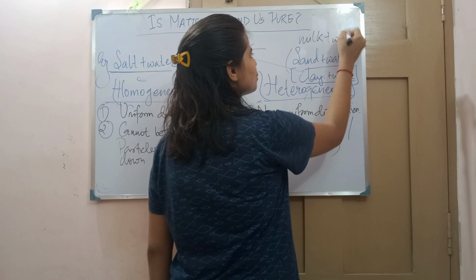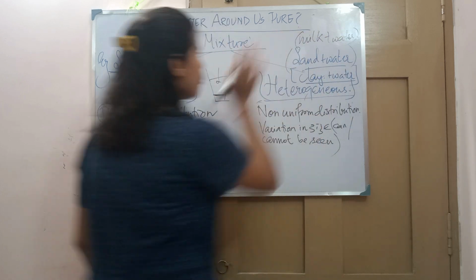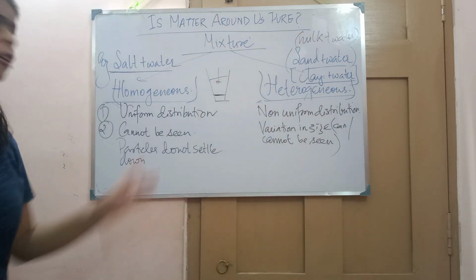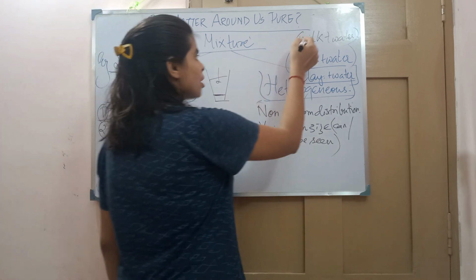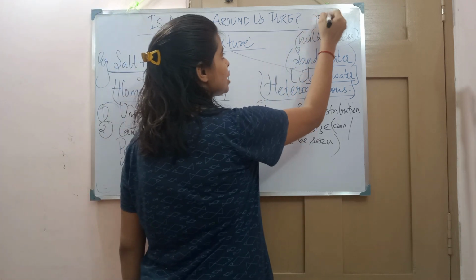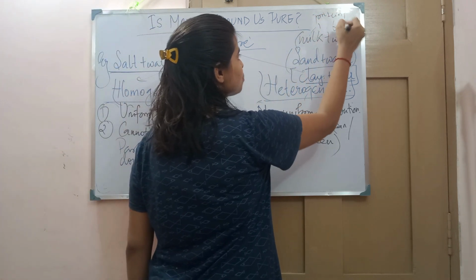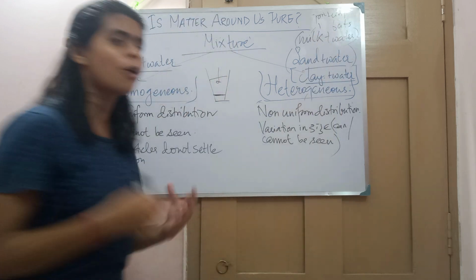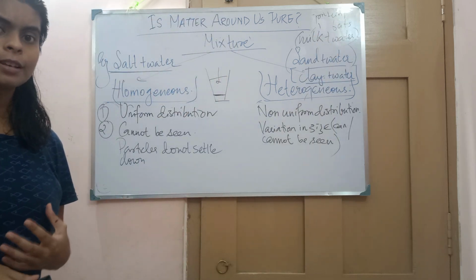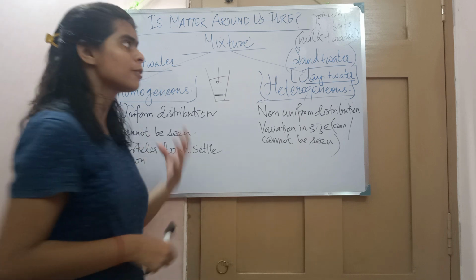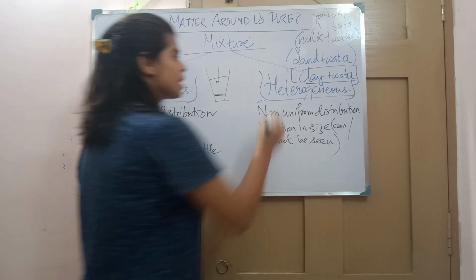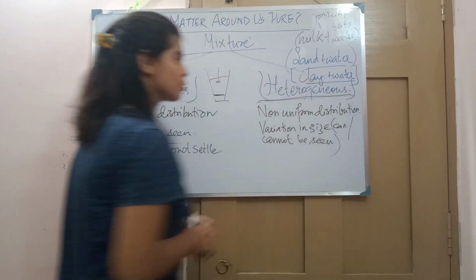We all think that milk plus water is homogeneous, but it's actually not. It is heterogeneous, because milk contains what? Milk contains protein plus fat, and the proteins and fats of the milk are not equally distributed. That is why we call it heterogeneous.